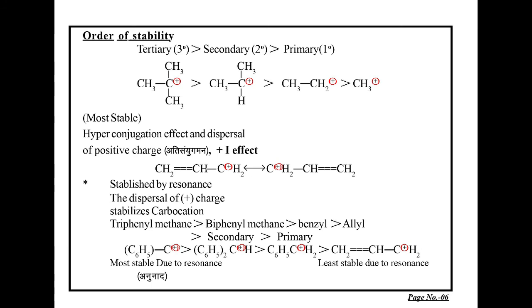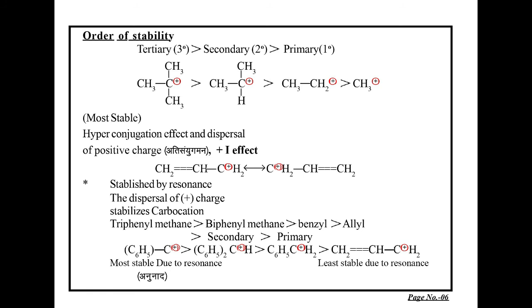Here the positive charge is distributed in all of the rings due to the change in the structure, and thus the positive charge rotates in these phenyl rings. The result is formation of various structures, and thus resonance is the cause which is stabilizing this triphenyl methyl carbonium ion.